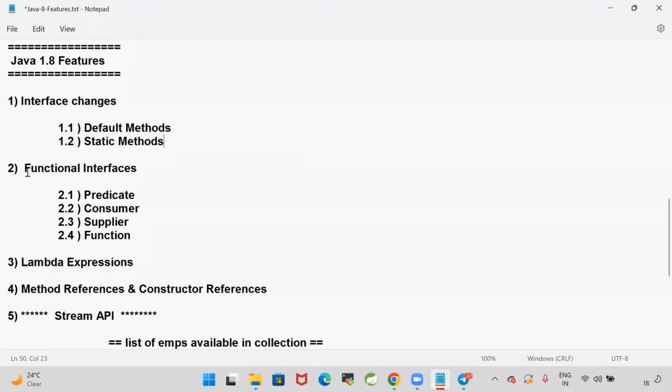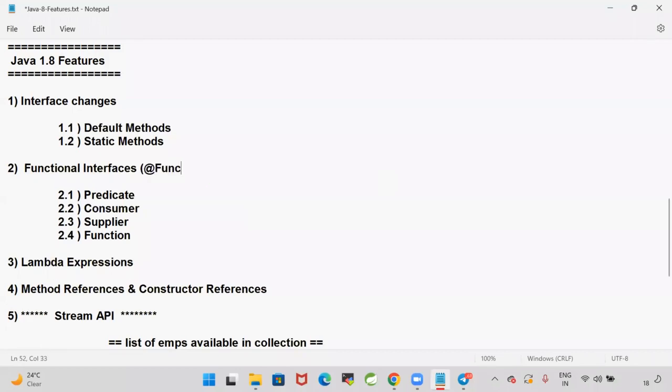All right. And functional interfaces. An interface which contains exactly one abstract method, only one abstract method, and there can be any number of default methods and static methods. An interface that contains only one abstract method is called a functional interface. In the 1.8 version, we can write our own functional interfaces.